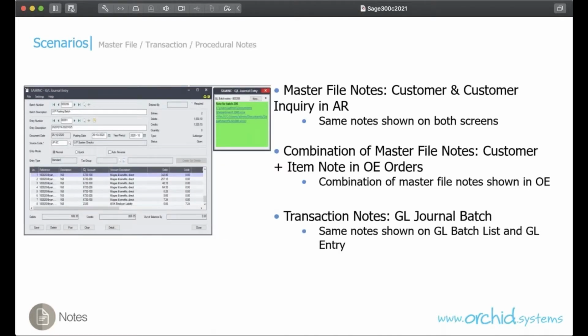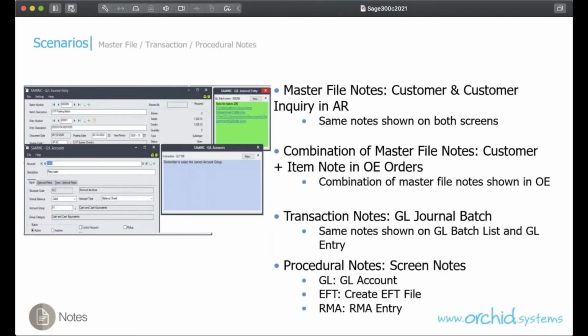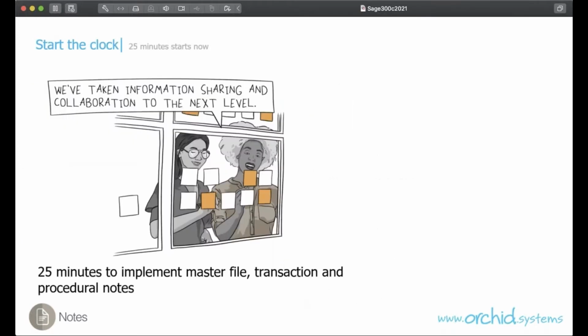Moving on to the GL and transaction notes, we'll see how we can attach notes to GL journal batch so that you can see the note both from the GL batch listing as well as when entering the journal. And finally, we will look at procedural notes, where you can add a note to the screen, and we'll do that with GL account, creating the EFT file and an RMA entry. So in this presentation, we've given ourselves 25 minutes to download Information Manager, activate notes, and configure it across those 4 scenarios.